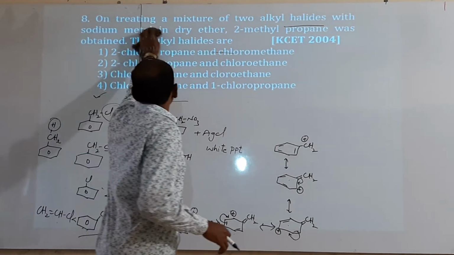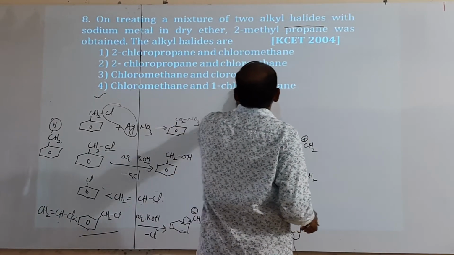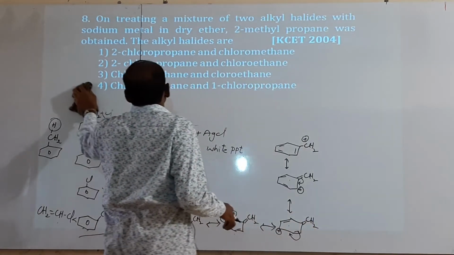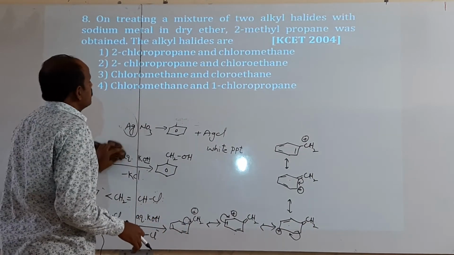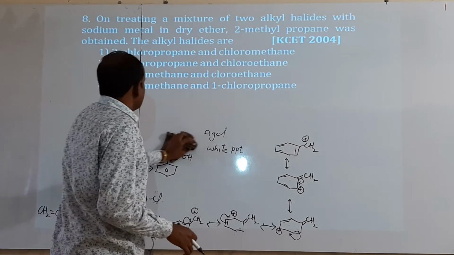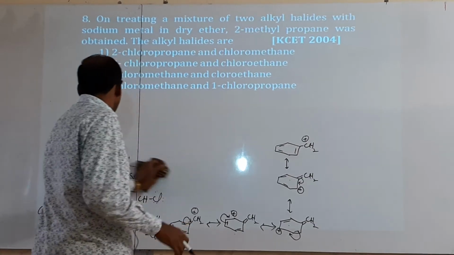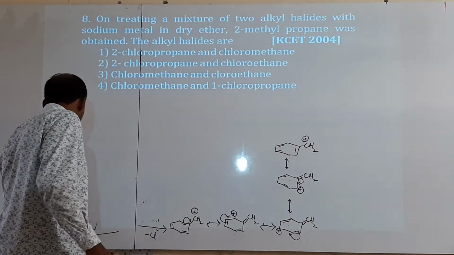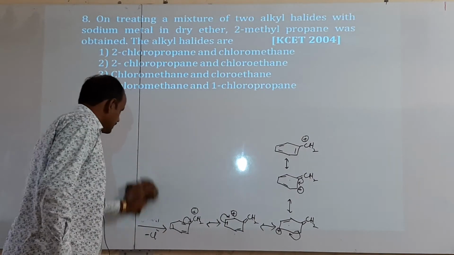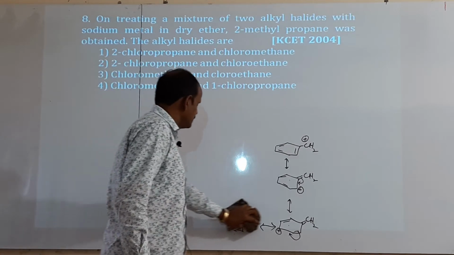On treating a mixture of two alkyl halides with sodium metal in dry ether, 2-methyl propane was obtained. What is the alkyl halide? Alkyl halide with sodium in the presence of dry ether: that reaction is called Wurtz reaction. Very good.